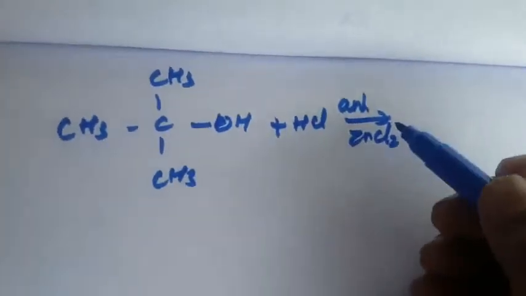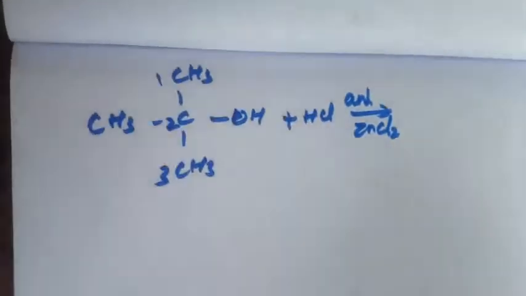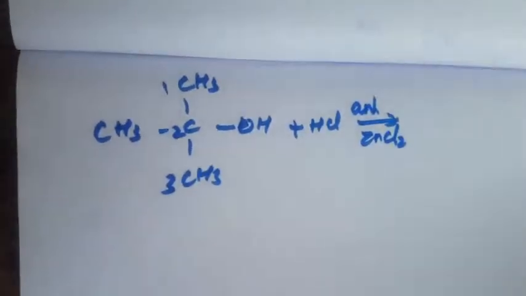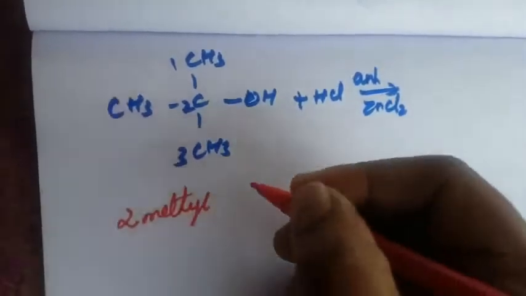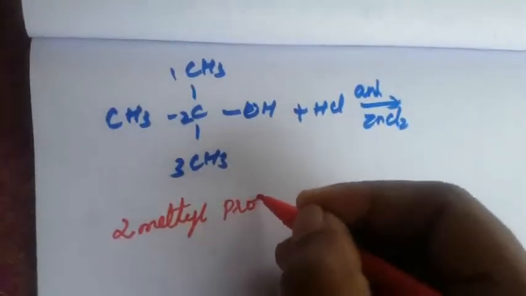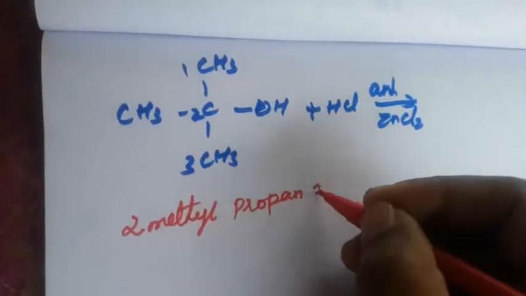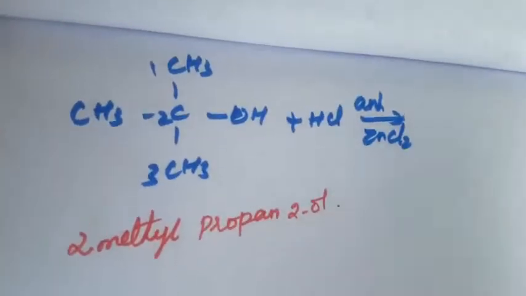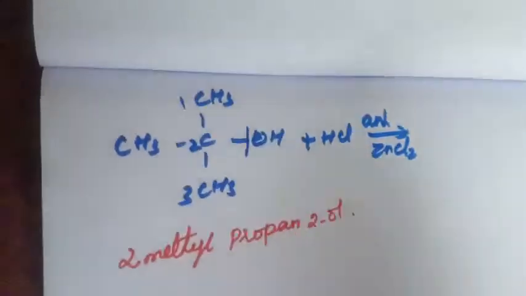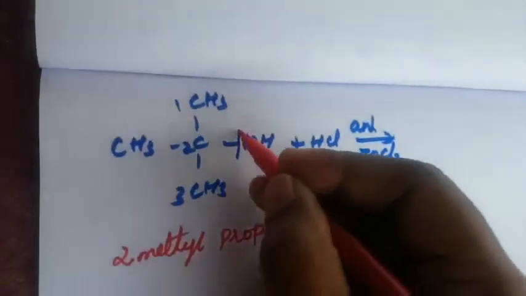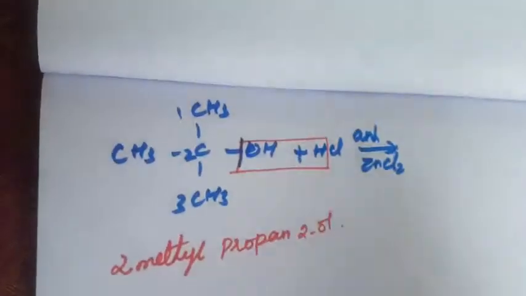How do we name this compound? 1, 2, 3. It is 2-methylpropan-2-ol. Write the name. After that, what will happen? H2O will be removed. I am writing here that H2O will be removed.